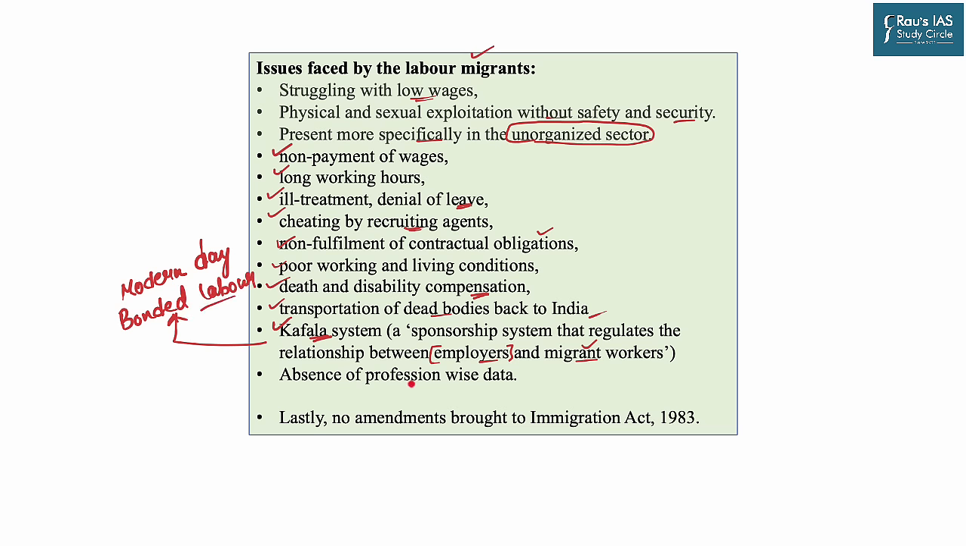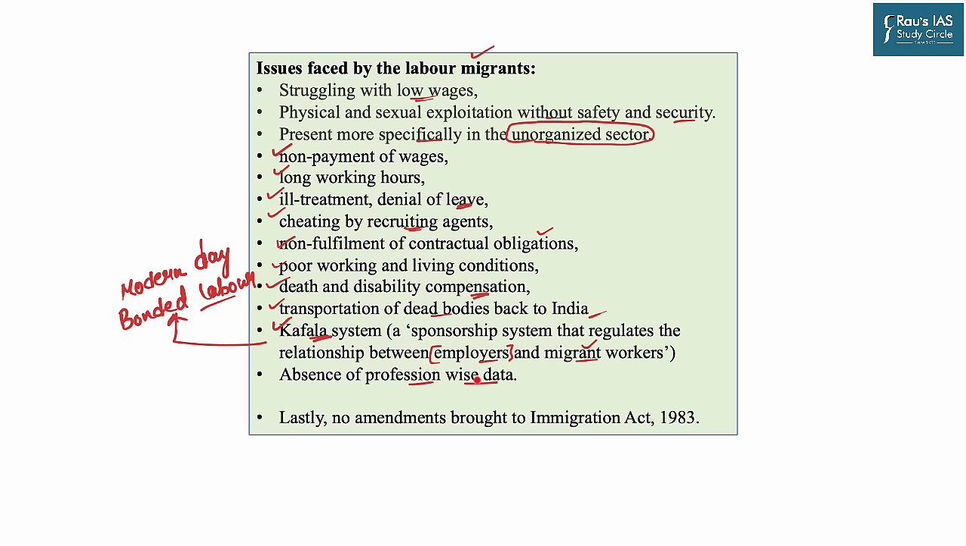There also comes the absence of profession-wise data. So India does not know how many Indian nurses are working in the Middle East. We don't know how many teachers are working in Africa. We don't know how many students are actually working. I'm not talking about those students who are only going there for education, but also those who are working in a part-time manner. So we don't have data for those people as of now.